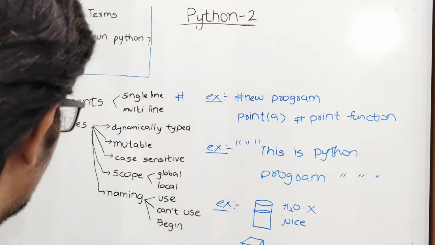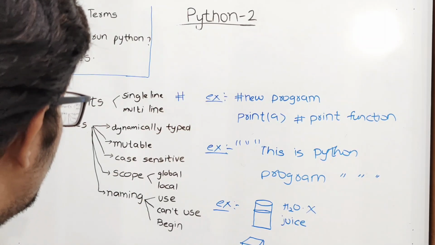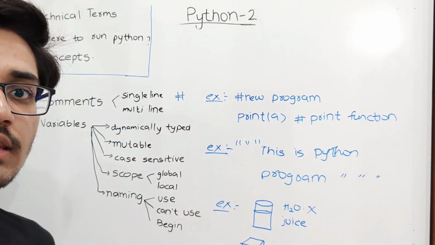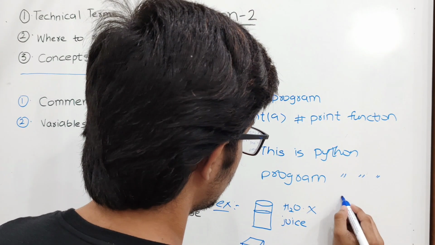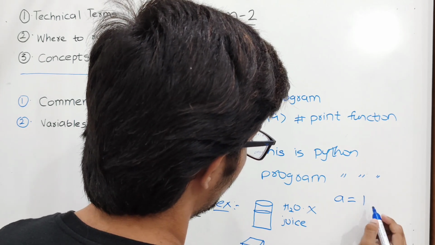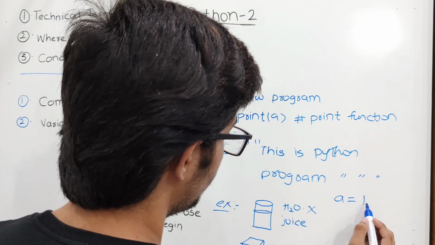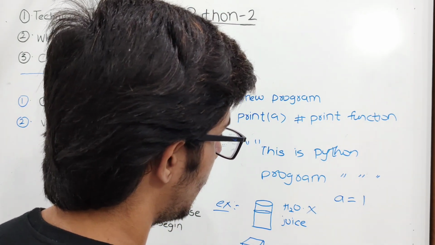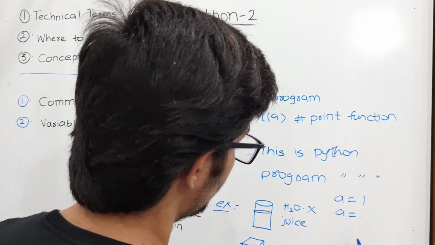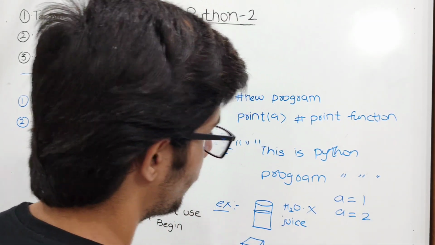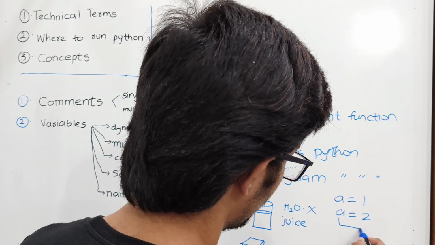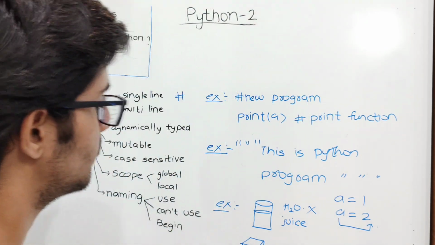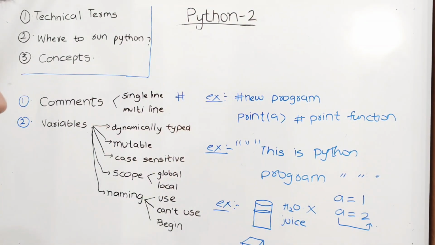And what is meant by mutable? Python executes the code line by line in a step-by-step manner. So let us take a as a variable and store 1. So variable a stores the value 1, and in the second line you give 2. So now the variable a stores the value 2 in the memory. In this way, the values can be changed in a variable.